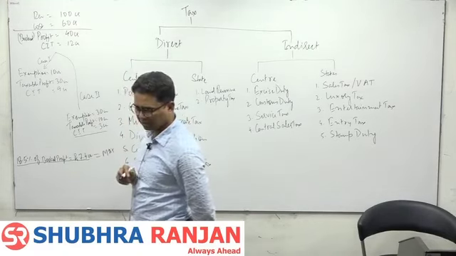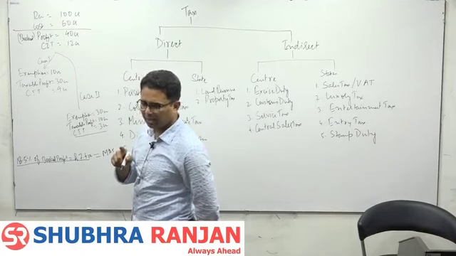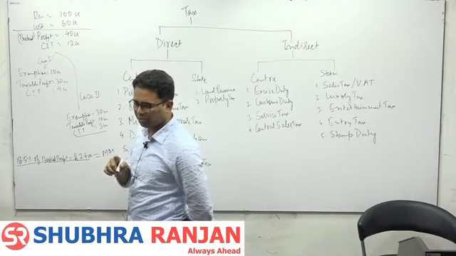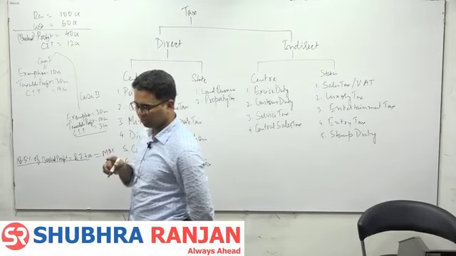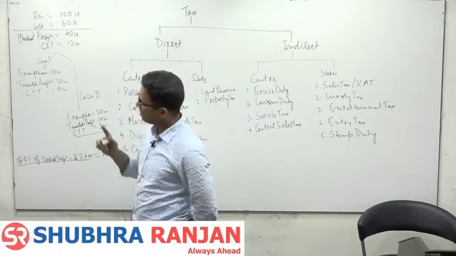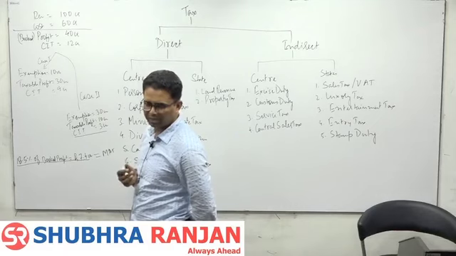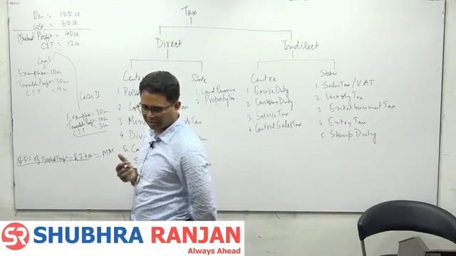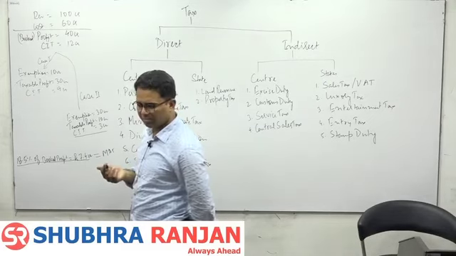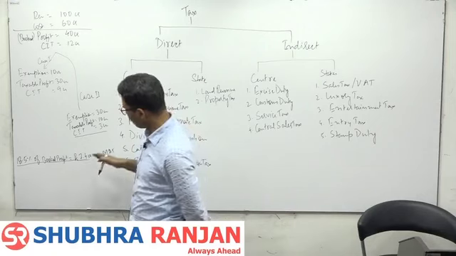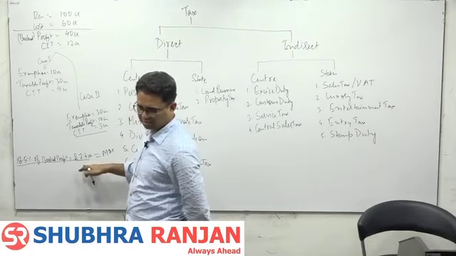In any of these cases, the company will be paying either MAT or CIT. Only one tax will be imposed. Either MAT or CIT. First case mein which will be applicable? CIT or MAT? CIT. Second case mein the company will pay CIT or MAT? MAT. So in any case minimum, you are bound to pay that.